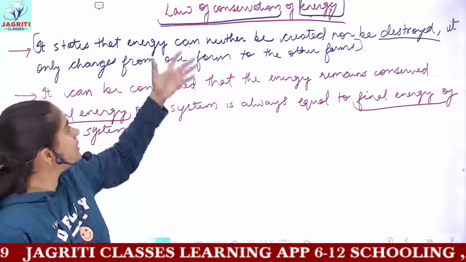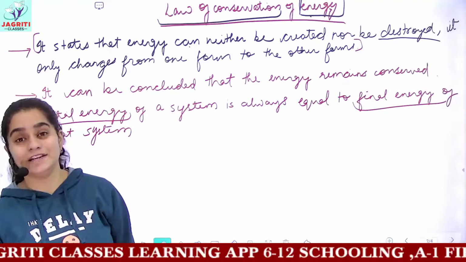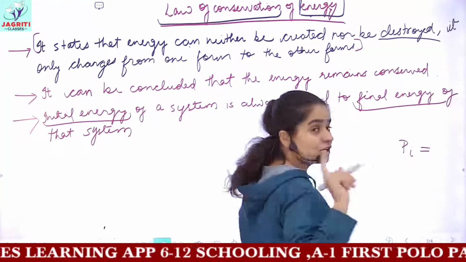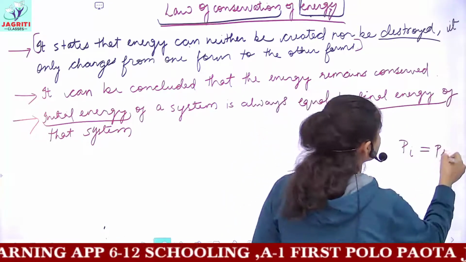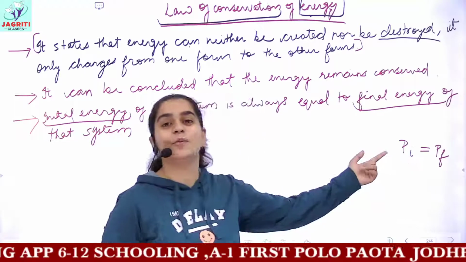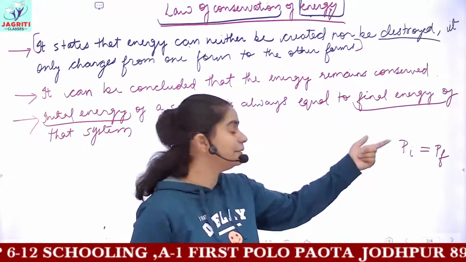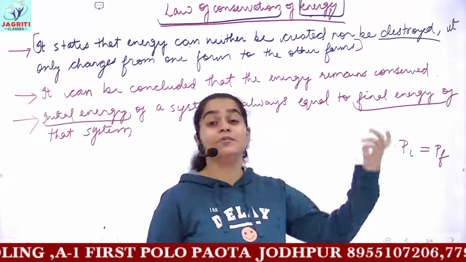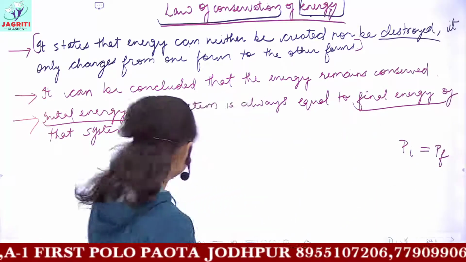So this is again the same law of conservation of energy. If you remember, we wrote in the law of conservation of momentum, I told you P initial is equal to P final. P here means momentum. Momentum is denoted by the letter P. So P initial was equal to P final, and then we did the derivation for this law.